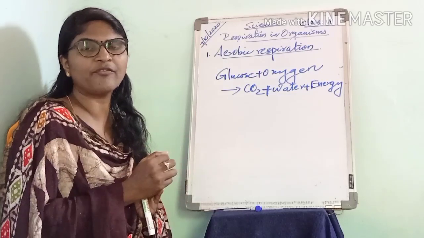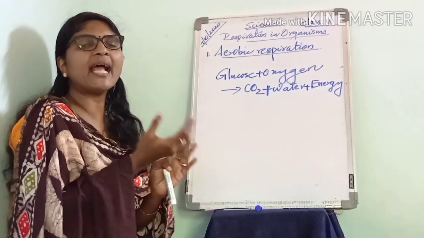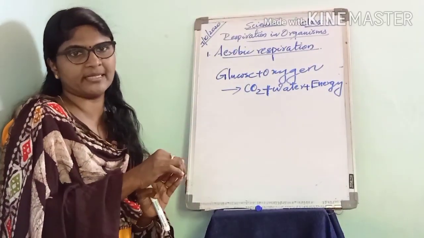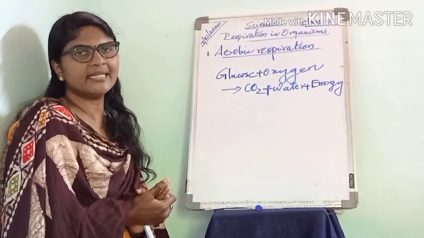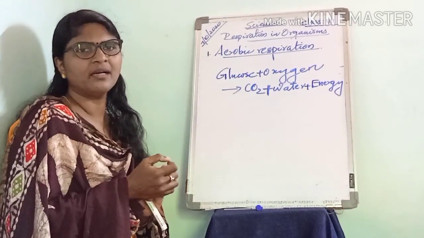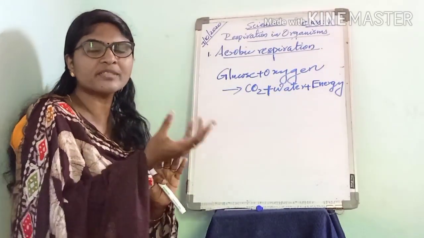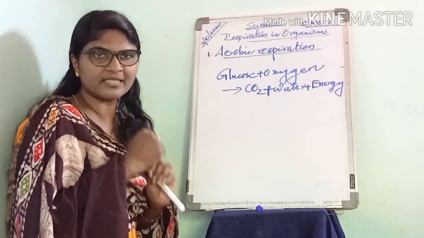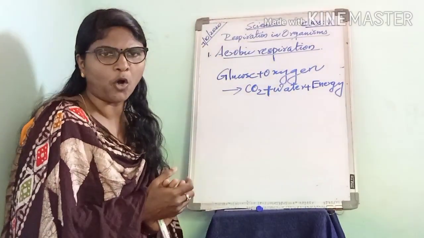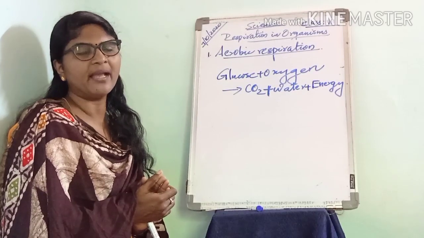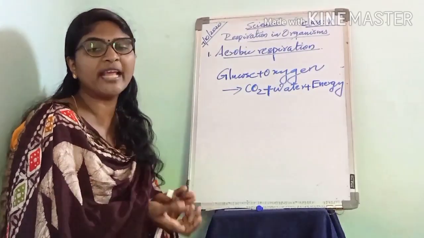When you work hard or when you run, our body needs more energy. To obtain more energy, the body has to burn large amounts of glucose. For that, the body needs an extra supply of oxygen. And for that, you breathe faster. Your heart beats faster to supply what? More oxygen to the body. The energy released during aerobic respiration is also used to keep our body warm.